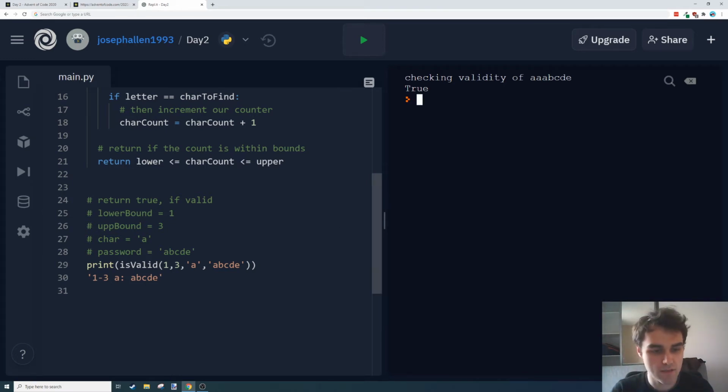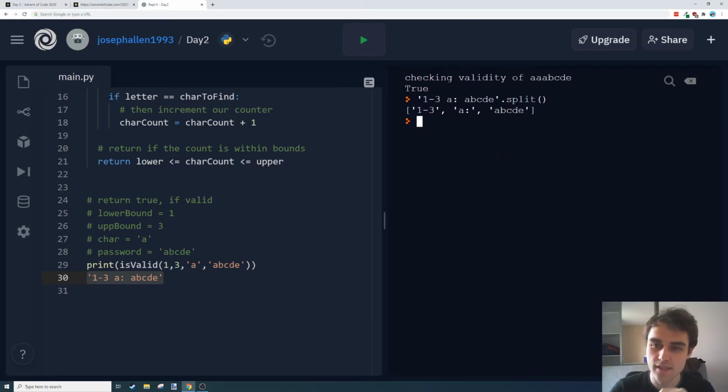Okay, so I'm just going to try something. There's a really useful function we can use here called split. And split will split that into a list, which I've also not described. A list is denoted with these square brackets, and it has comma-separated values that we can access and iterate over individually like we just did with our for loop.